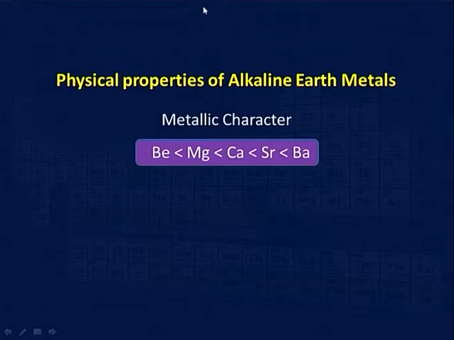Now, generally the metallic character increases down the group. Density is variable, because I have told you they acquire a different structure, and therefore, they may not have a very consistent type of density as one would expect. That is because of the different type of packing present in them.